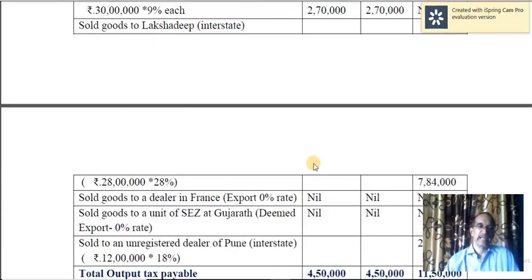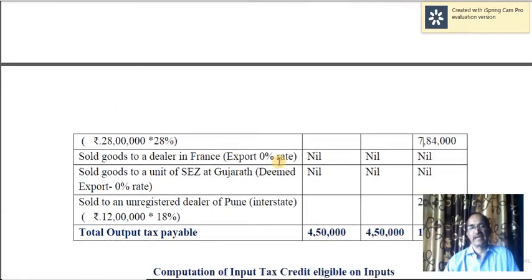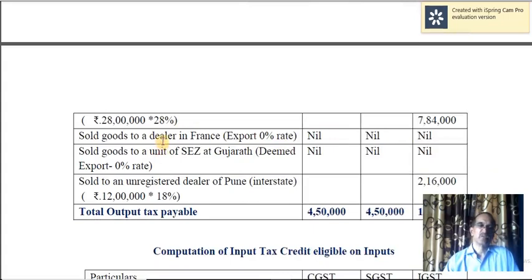28 lakh into 28%. Sold goods to Lakshadweep, interstate, so IGST of 7,84,000. Sold goods to a dealer in France, export. In the case of export, zero rate is applicable, so no tax. Sold goods to a unit of a special economic zone in Gujarat, deemed export, a zero rated supply, so no tax.